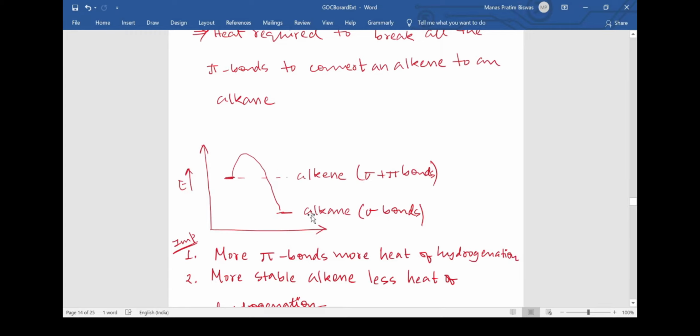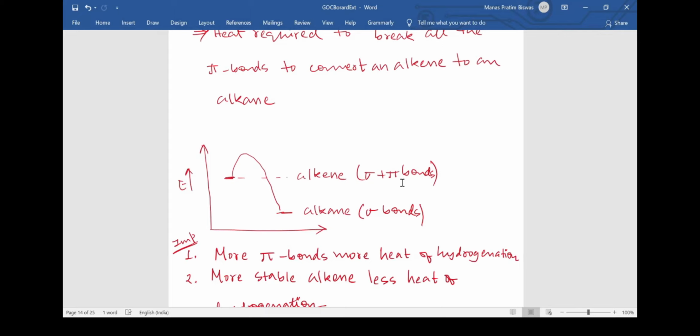So how do I know that the alkane is in a lower energy state than the alkene? It is simply because alkane is having all sigma bonds and alkene is having sigma plus pi bonds, and we have already studied in chemical bonding that pi bonds are not as strong as sigma bonds. The stronger the bond is, the more difficult it is to break. Hence the potential energy will be lower if the molecule is more stable. We have already said this repeatedly, hence we can infer that an alkene will be in a higher energy profile than an alkane, simply because alkene is having both sigma and pi bonds. But alkane, as it is having only sigma bonds, is more stabilized because its potential energy is lower.